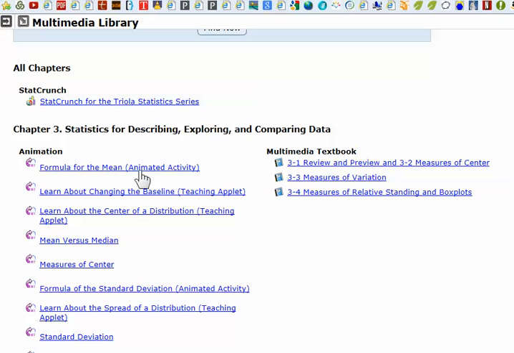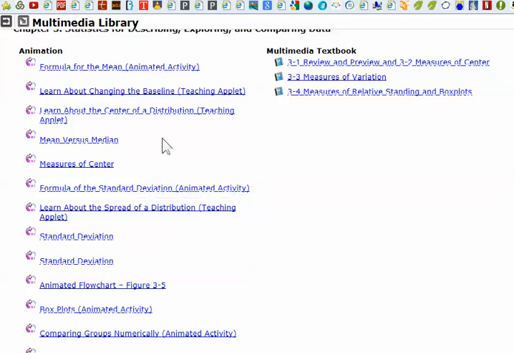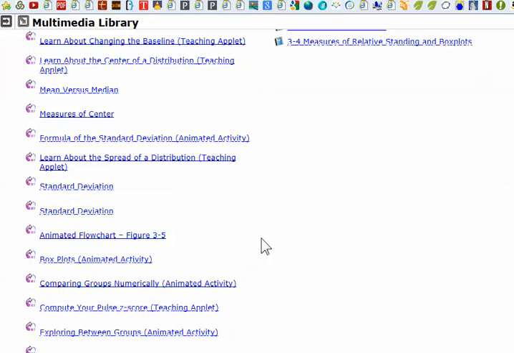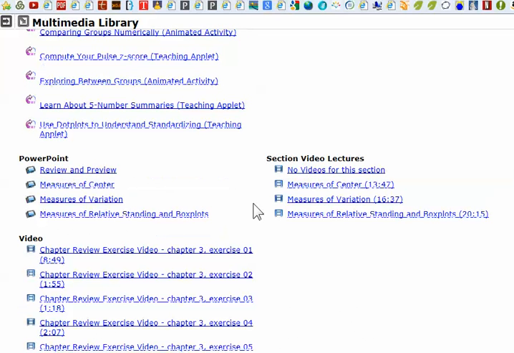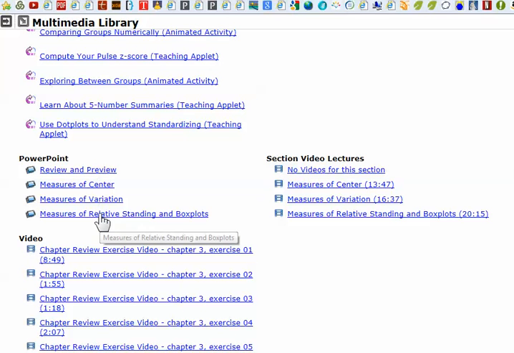You'll see that there are animated videos for all sorts of things. These are great videos and great animations. They go through the process of measures of center and all sorts of things. They are really good. My favorites are the animated flowcharts because those help us understand the logic and the process we should be applying to many of these different questions. And then you've also got the PowerPoints. Last week I showed you how to look at the PowerPoint for the frequency distributions, and I'll open one today for what we're talking about this week. And then there are the videos.